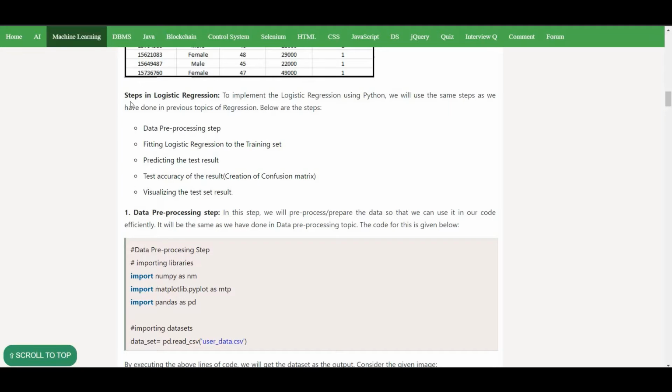Now we are going to apply logistic regression using Python. To implement it using Python, we'll use the same steps as we have done for previous regression topics. First we will do the data pre-processing step, then fit logistic regression to the training set, predict the test result, test the accuracy of the result, and visualize the test set result. So we'll get back to the code.